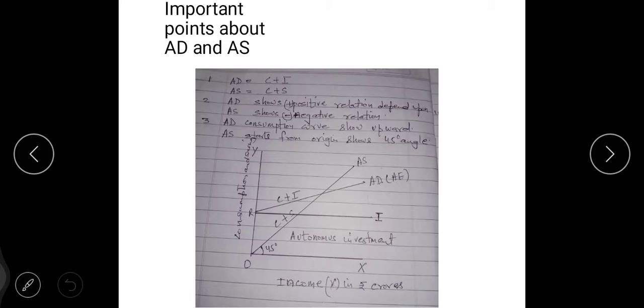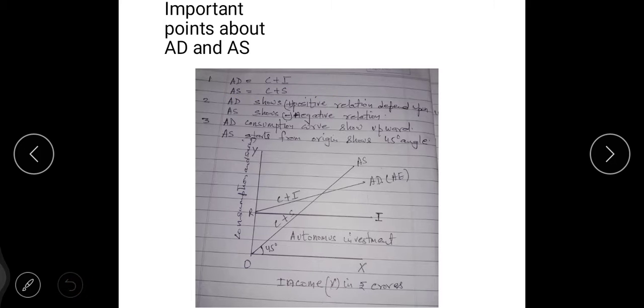The first point I made for your convenience: AD is equal to C plus I. AD has a positive relationship, because as and when income is increasing, people are consuming more goods and services. This is the logic behind it.